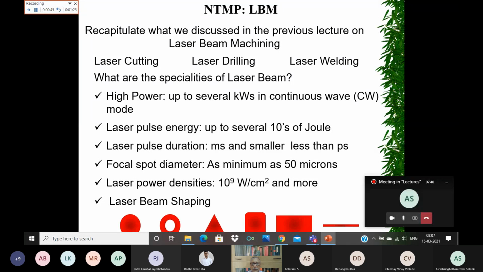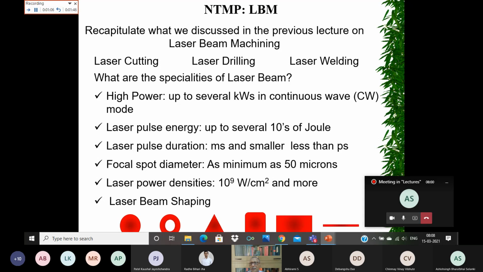And the pulse duration can be varied from millisecond time scale to smaller, less than picosecond time. That is, hundreds of femtoseconds you can get. Picosecond is 10 to the minus 12, and femtosecond is 10 to the minus 15 second.